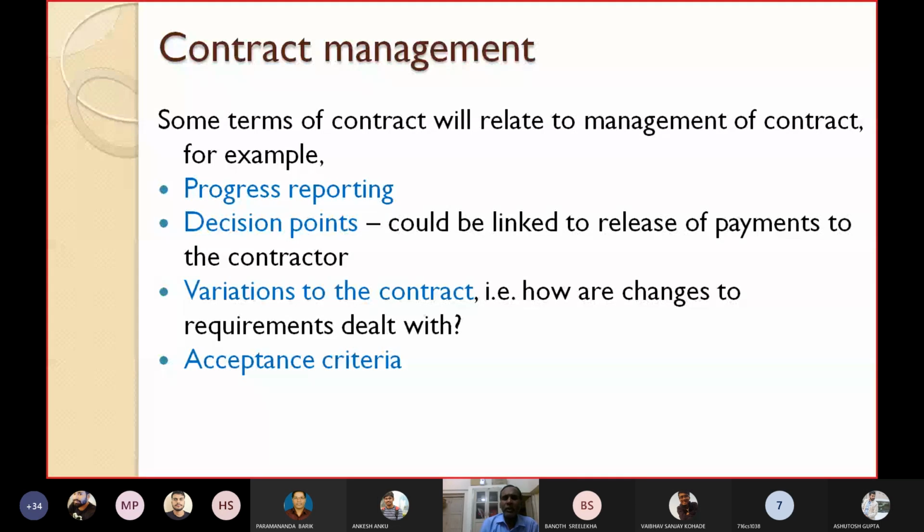Decision points could be linked to release of payments to the contractor. If you achieve these milestones, then we will make this percentage of the payment. For example, when the contract initially starts, we can give say 50%, then another 20% on receiving the product, and another 30% after the product is tested. So these are the decision points based on which the payments to the contractor can be made.